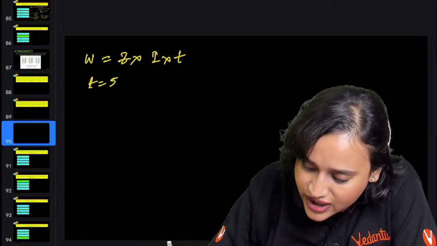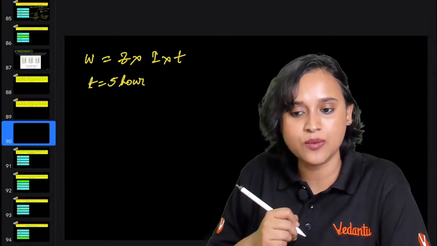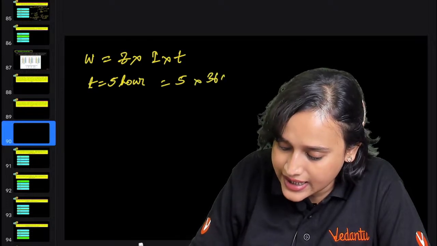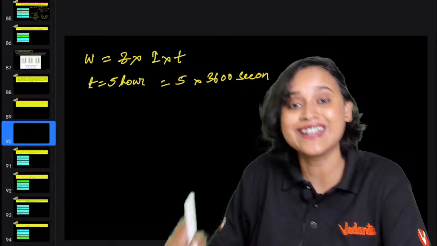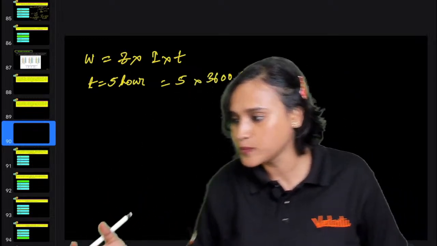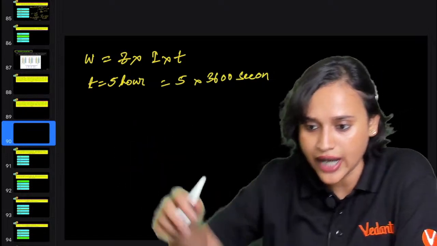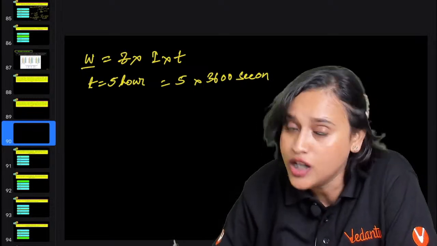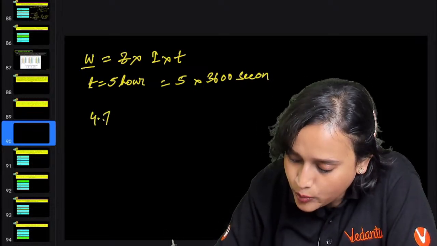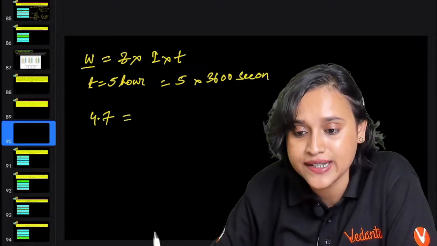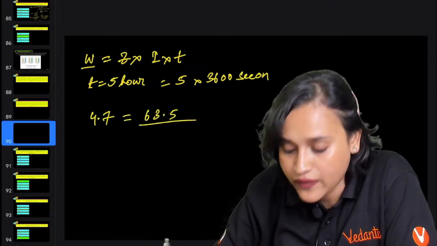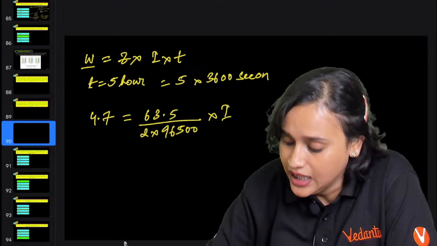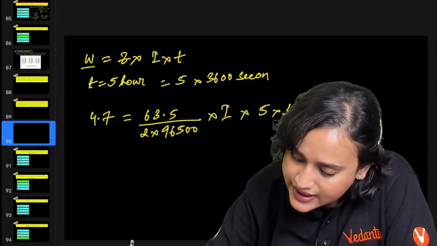Now what is given in the question is that T is equal to 5 hours, correct? So that means what I can do is 5 multiplied with 3600 seconds, because hour to minute, minute to second. Thank you so much, Tanishka. We will write that again. 4.7, isn't it? Now we will need it. So W is your mass of copper deposited. So that means 4.7 is what Tanishka is telling me. I'm writing 4.7 is equal to 63.5 divided by 2 into 96500 multiplied with I multiplied with 5 into 3600.